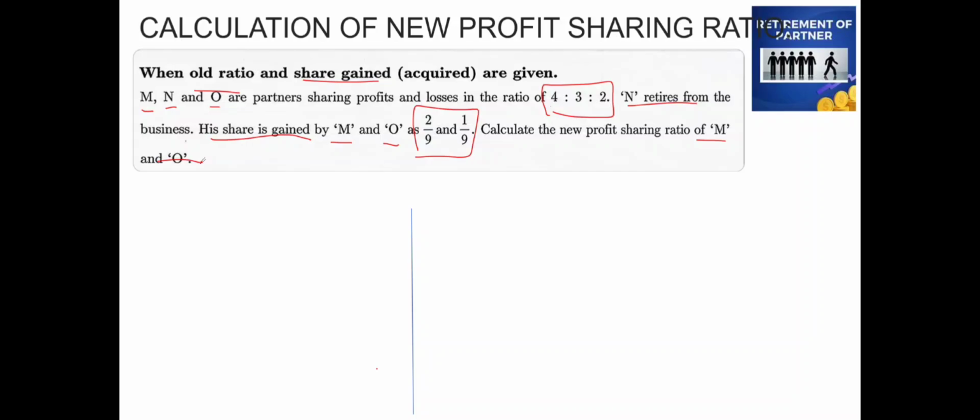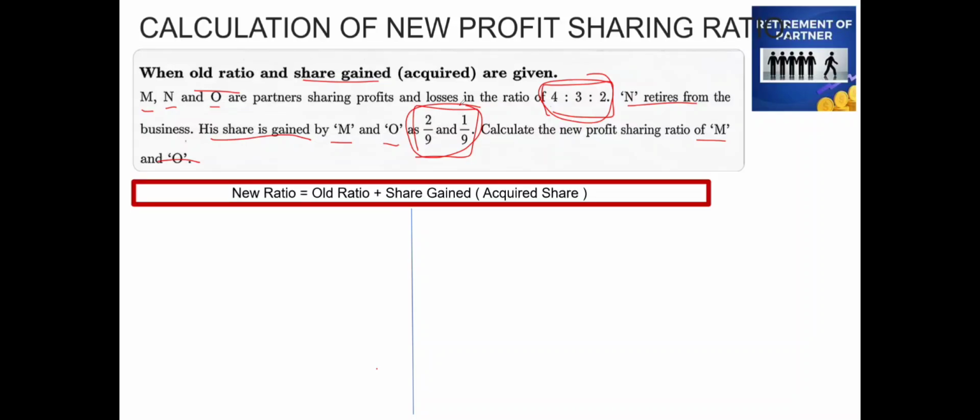If you see in this question, we have the old ratio and also the share gained or acquired by the existing partners after retirement of a partner. First, the formula to calculate the new profit sharing ratio: new profit sharing ratio is equal to old ratio plus the share gained. Now let's write down the information given in the question.